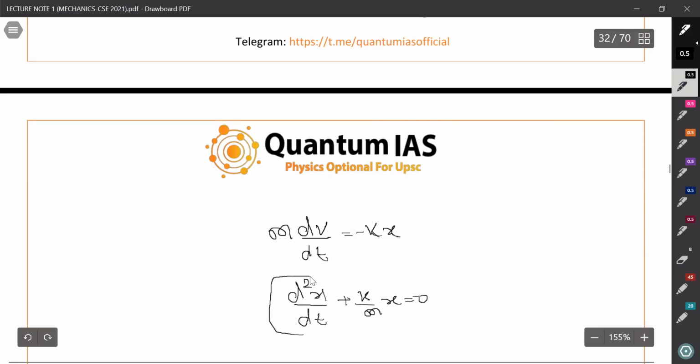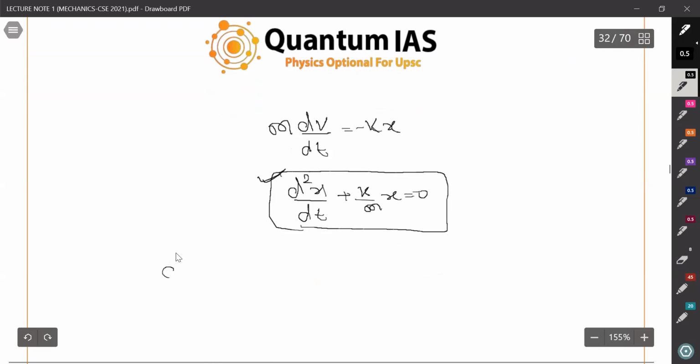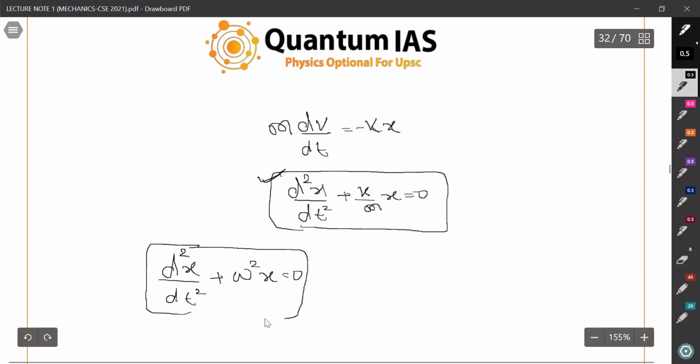And this is a great differential equation, of great use. It is d square x upon dt square plus omega square x equals 0, considering omega is equal to root under k by m.